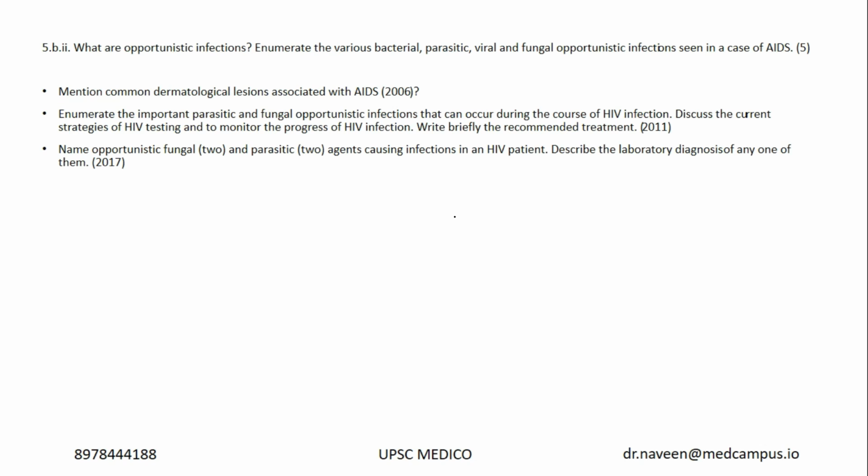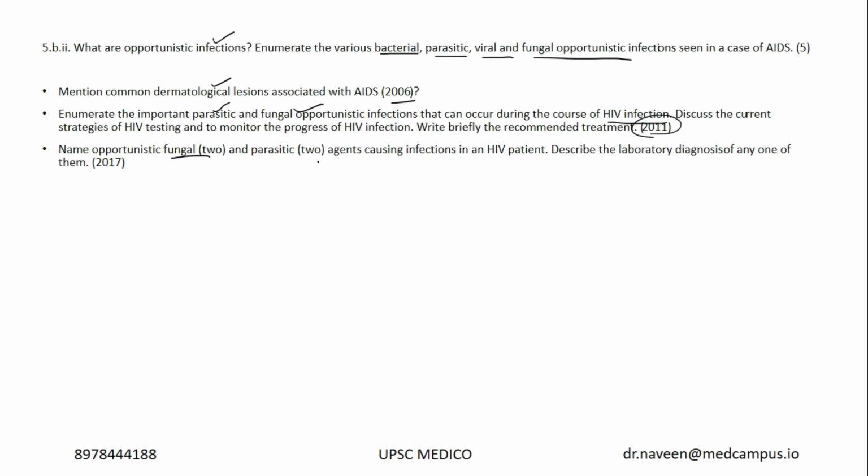Okay. What are opportunistic infections? What are the various bacterial, parasitic, viral, fungal? You know, right? AIDS defining illness. WHO stage 4 of HIV is AIDS, right? In acquired immunodeficiency syndrome, what are all the opportunistic infections you expect to be asked? Similarly, what are the dermatological diseases associated with AIDS, and what are the two important parasitic and fungal infections that can occur during HIV? So it's not a rare question, it's a repeat.